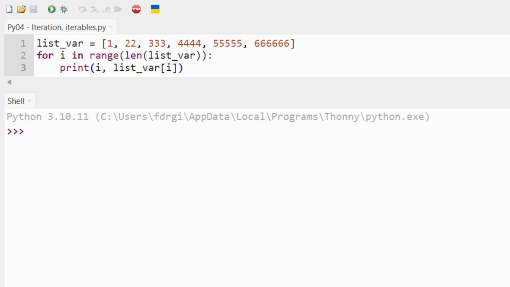Now we have ourselves a list variable and another range function, this time going off the length of the list variable. And you'll notice these square brackets next to listvar where it says listvar, square brackets i. What that is doing is indexing the listvar variable at the index marked by whatever i is at the present moment. So this will increase by 1 every time the loop goes round, from 0 to 1, 2, 3, 4, and 5. So when this is printed, it will print this.